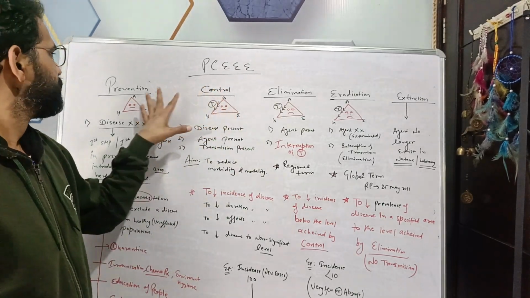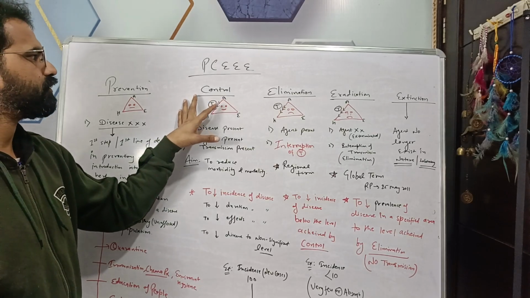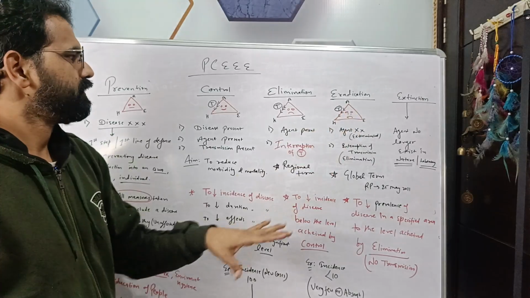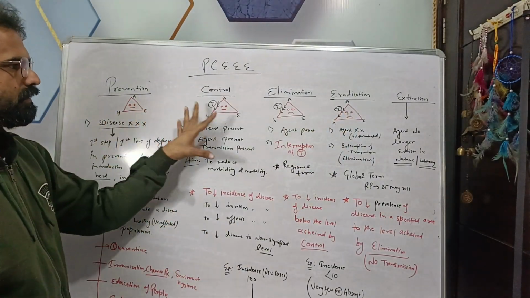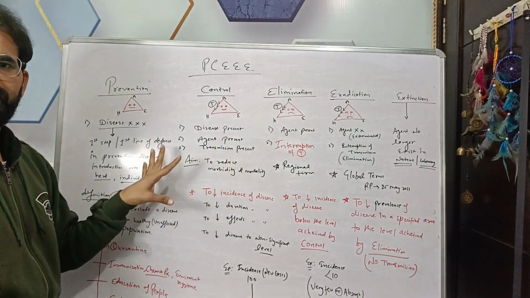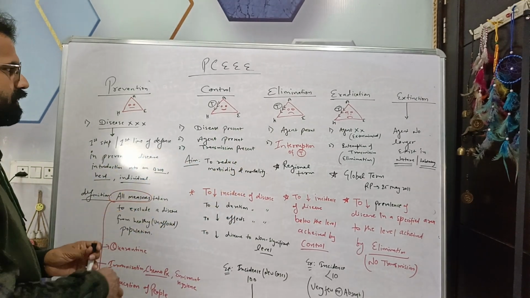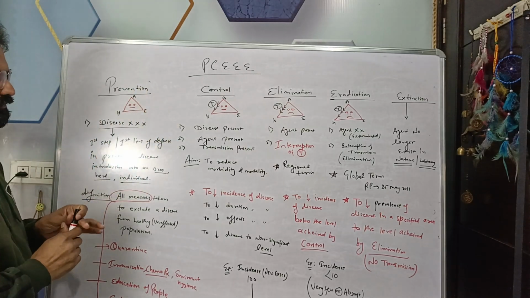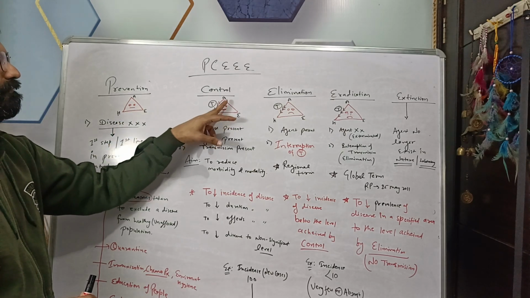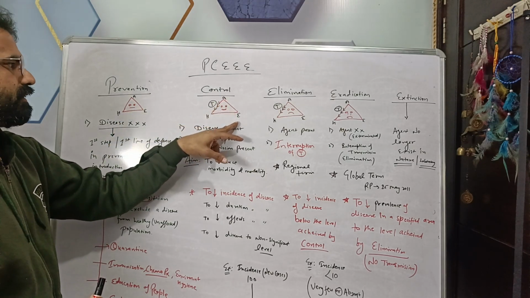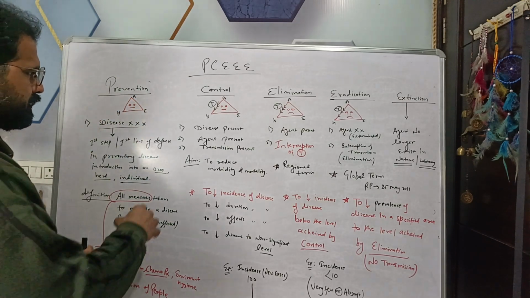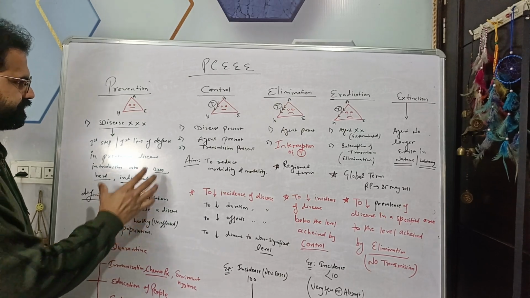Next topic is prevention, control, elimination, eradication and extinction. First we'll discuss the meaning of these words and the key points related to the MCQs. So first is the prevention. In all these terminologies we'll discuss with the epidemiological triad, that is host, agent and environment.